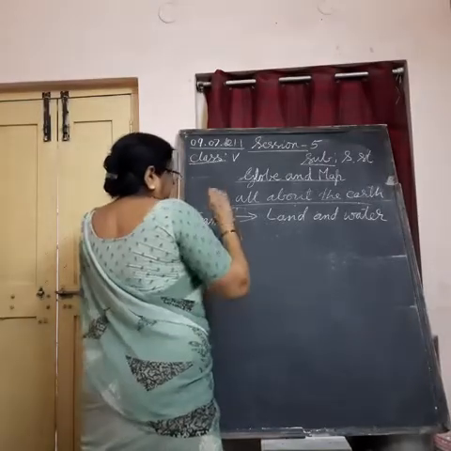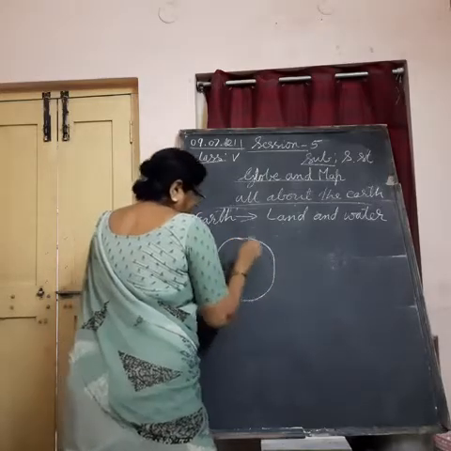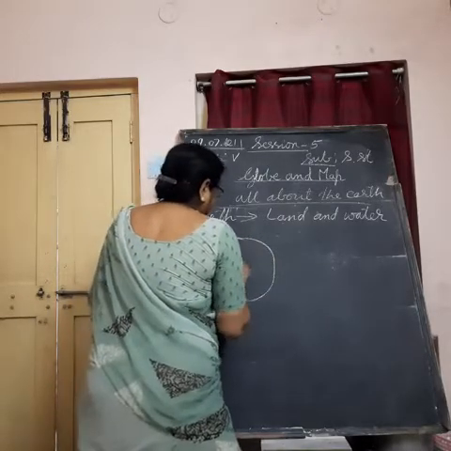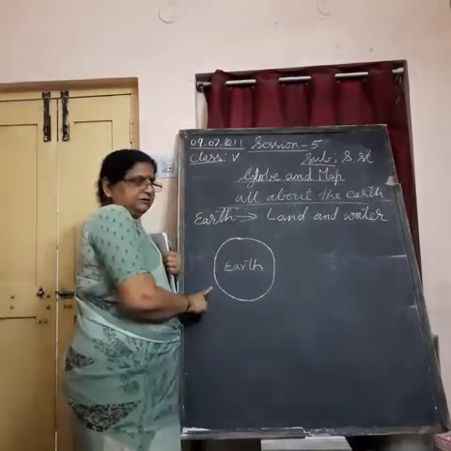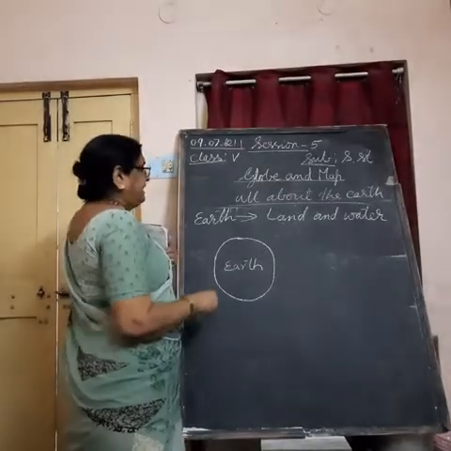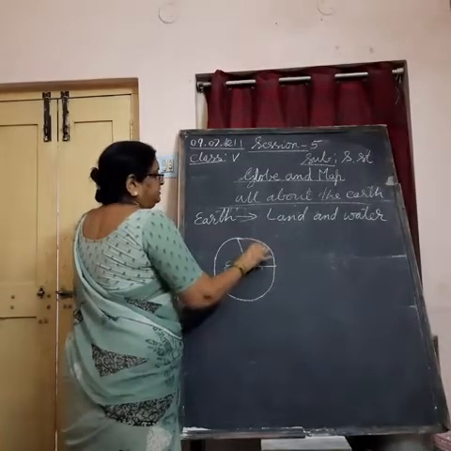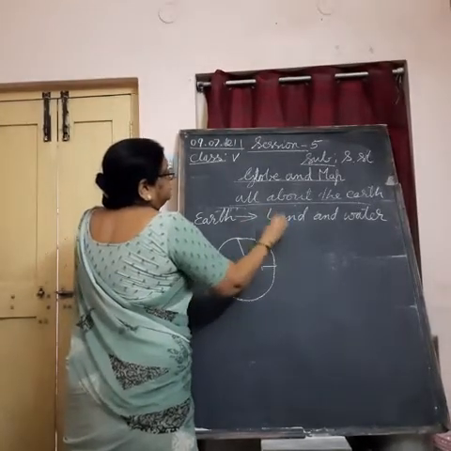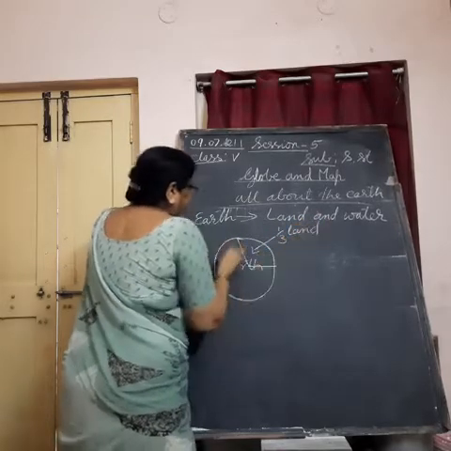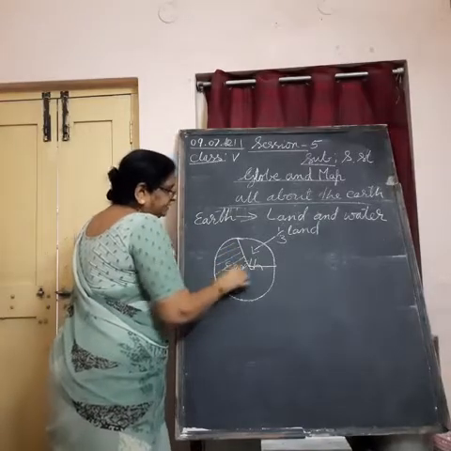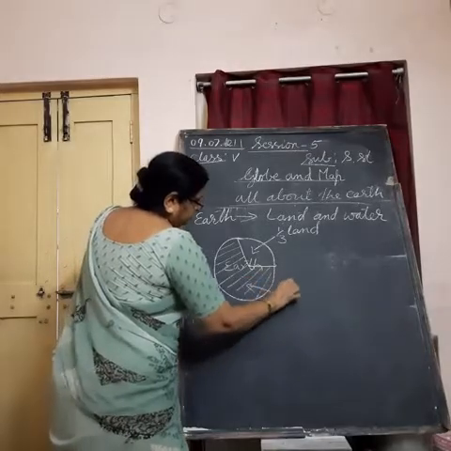If I show you the globe tomorrow, you will think that it is the earth, round in shape. In that, you find one third portion is land, and the remaining part is water.